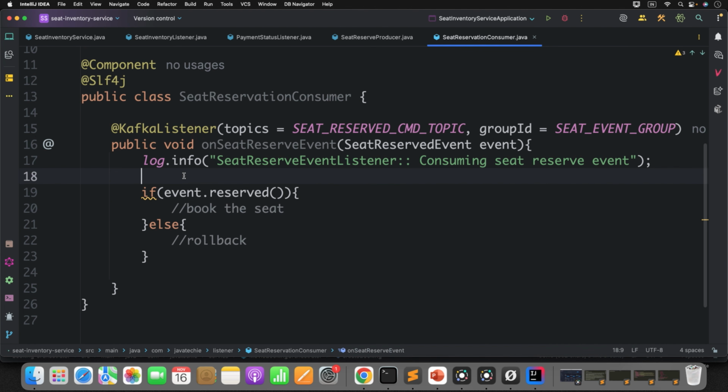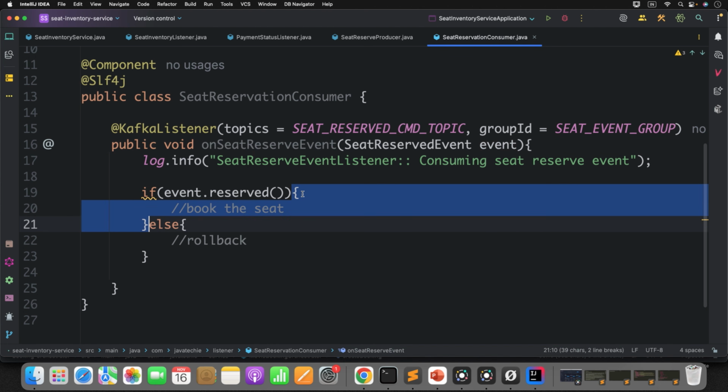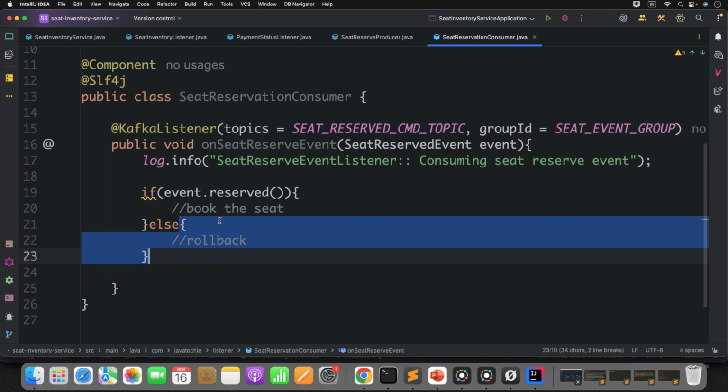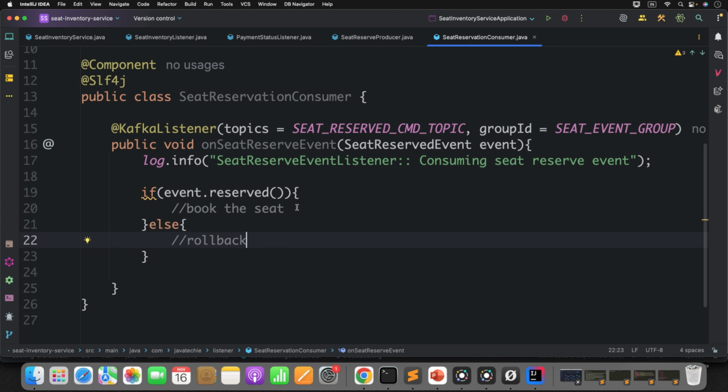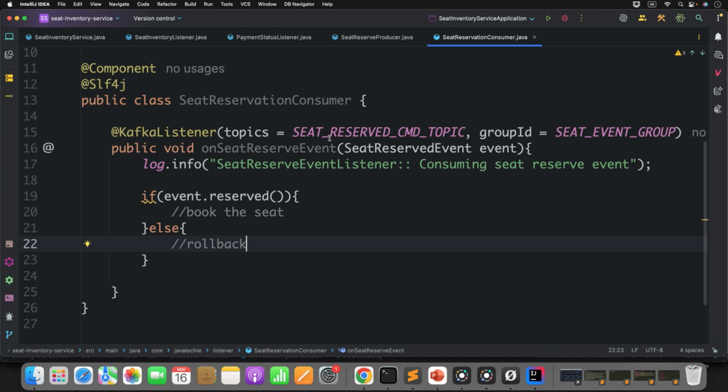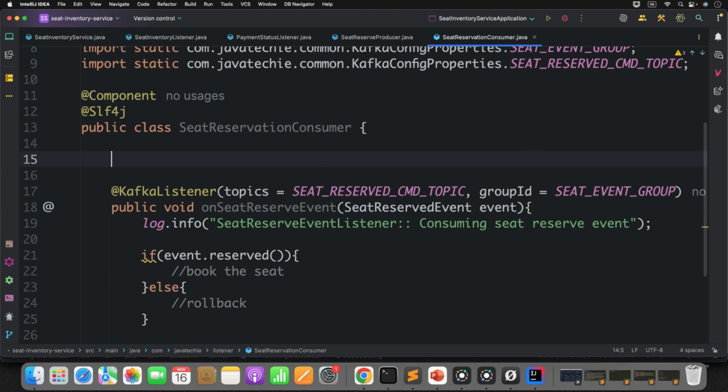Is this clear? This is the simple fundamental, because this is the common place where we will consume the event from multiple microservices. The orchestrator will listen to each and every success and failure, and it sends the event accordingly. If it is a success, book the seat. If there is a failure, just roll it back. Again, we already have the logic in our seat inventory service. We are going to reuse that code.